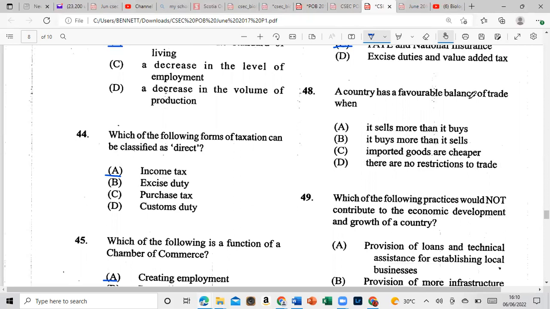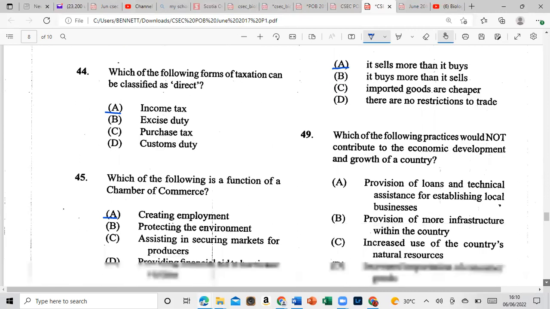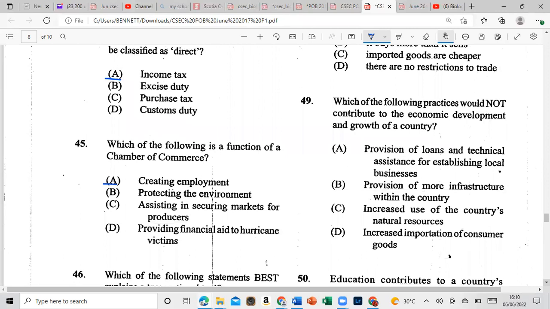A country has a favorable balance of trade when A, it sells more than it buys. B, it buys more than it sells. C, imported goods are cheaper. D, there are no restrictions to trade. And 48 would be A, it sells more than it buys. All right, so export is better than import. Always, our export should exceed our import, but our government always imports more than they export. These guys are some geniuses.